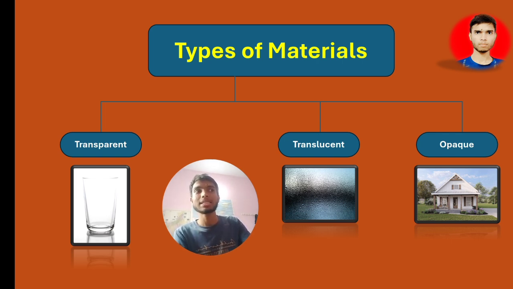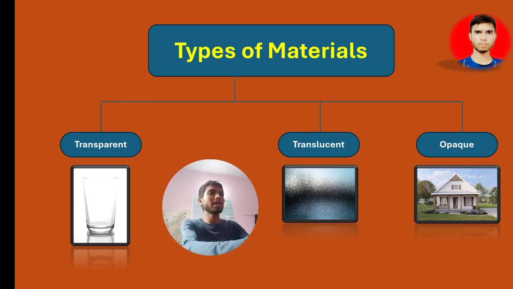If this glass is like this, then you can see the area behind it. Objects like this we consider as transparent.